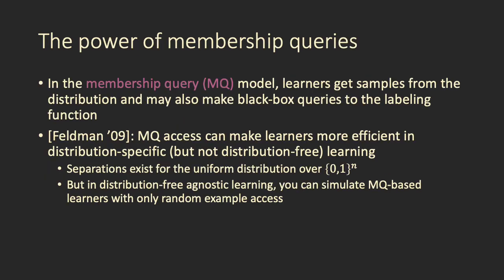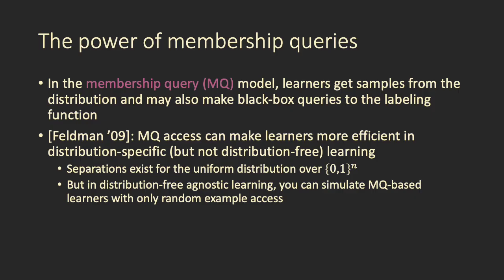So now we're going to switch topics a little bit and talk about the power of membership queries. So in typical PAC learning, you just get random examples and then you have to output your hypothesis. And we also have the membership query model, which is a stronger access model, where in addition to samples from the distribution, a learner can also make black box queries to the labeling function.